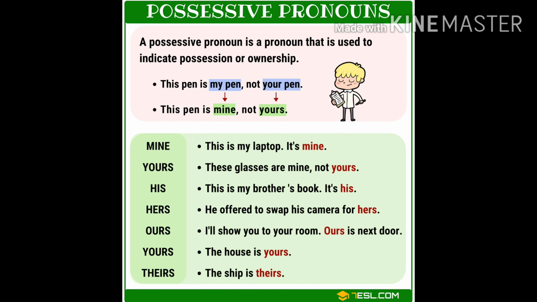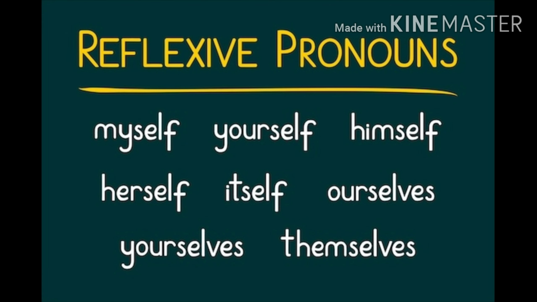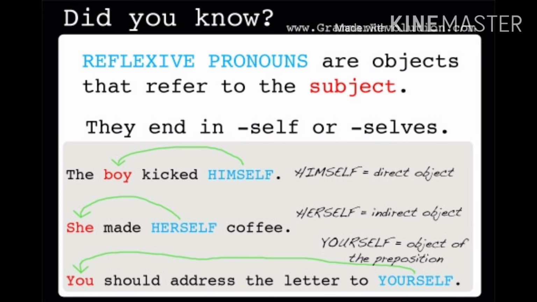Let's jump on to the third type of pronouns, and they are reflexive pronouns, where the words myself, yourself, himself, herself, itself, ourselves, yourselves, or themselves are used. Reflexive pronouns are used when the object is same as the subject. They end in self or selves. For example, the boy kicked himself.